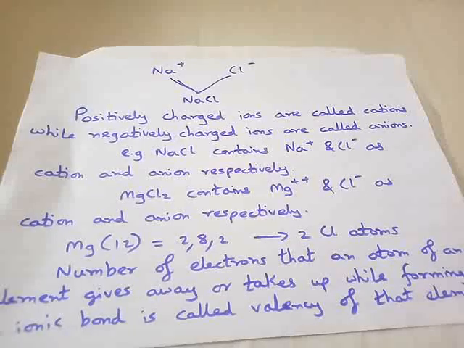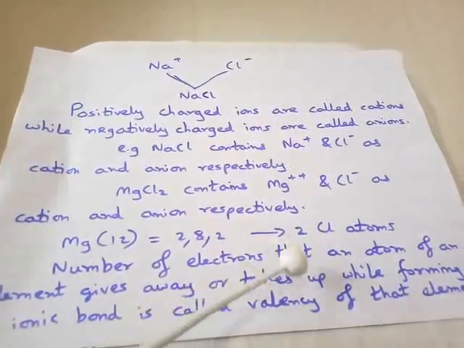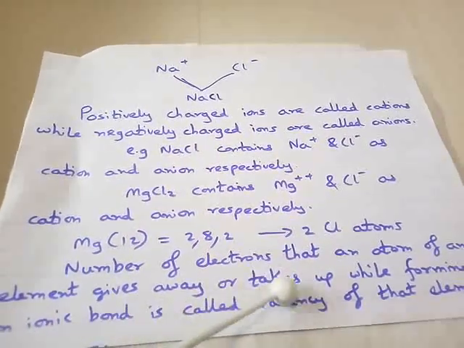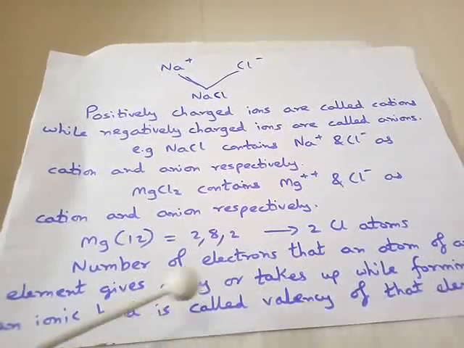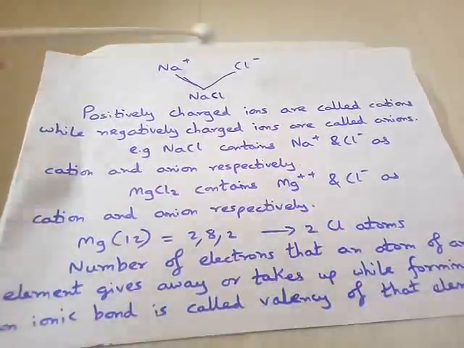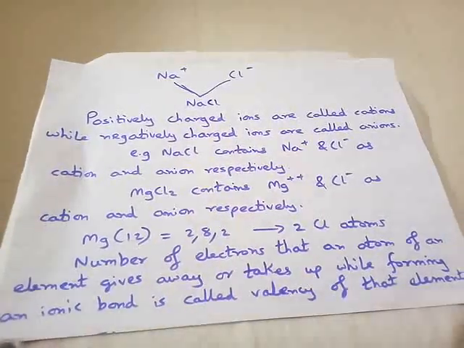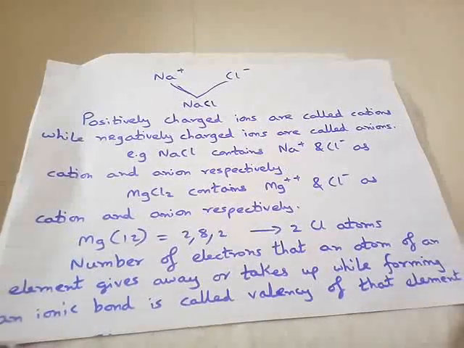And from these examples, you can state that the number of electrons that an atom of an element gives away or takes up while forming an ionic bond is called the valency of an element. Why ionic bond? Because bonds are formed between ions.